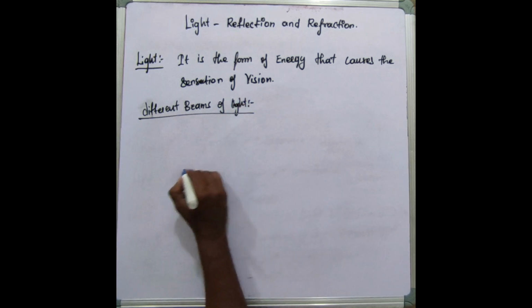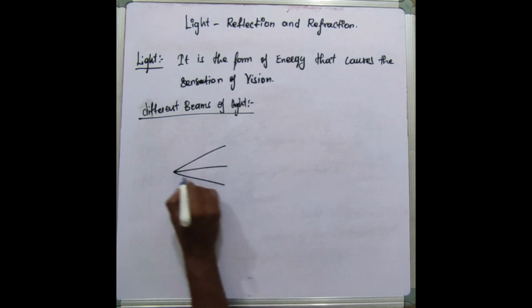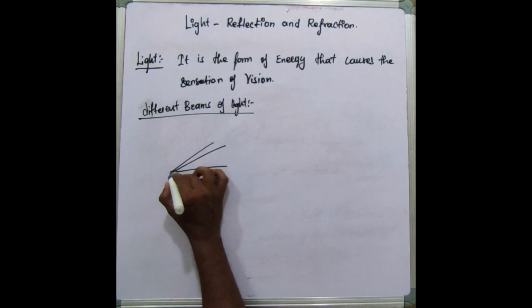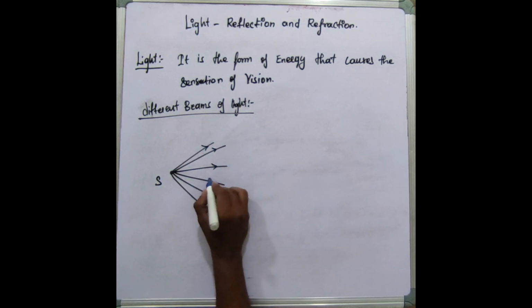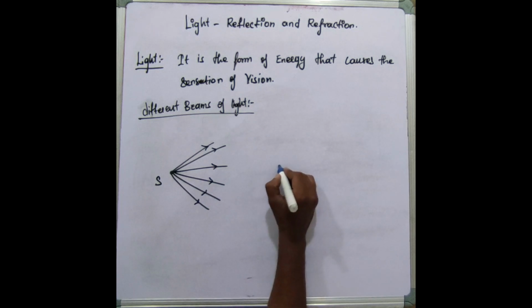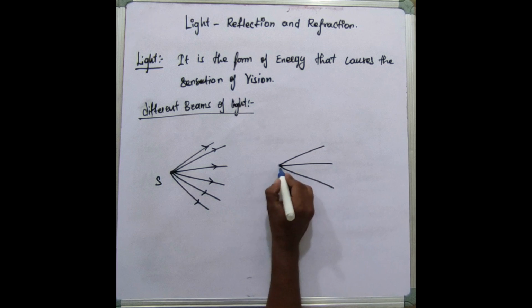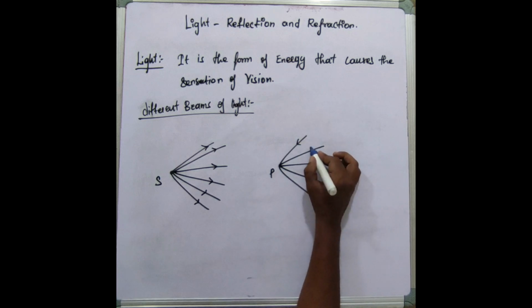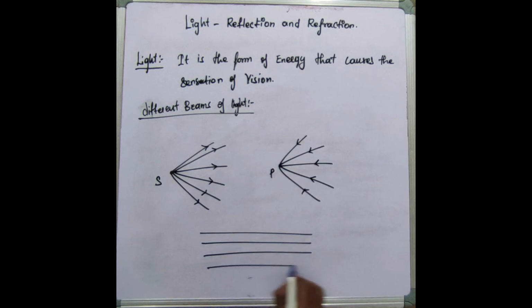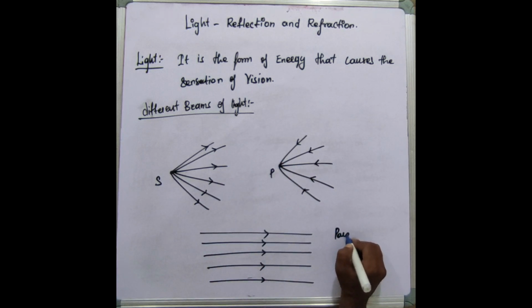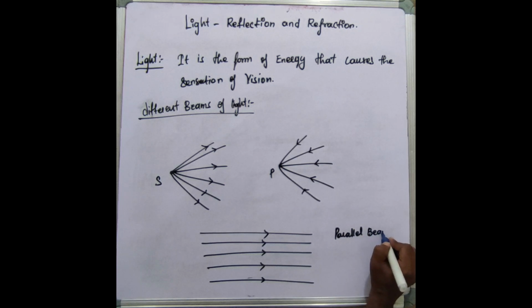So I can draw some rays. So inga oru source irukku. This is a source. Okay, so S is source and the light is going outward, and here we have another source, another point. Consider this is a point and this is a source and this is a point, and the lights are coming towards a point. And another one is, let us take a straight line. So everything are beams. Idhukku enna peru vaikkalaam appadinu paathingannaa, it is a parallel beam of light.